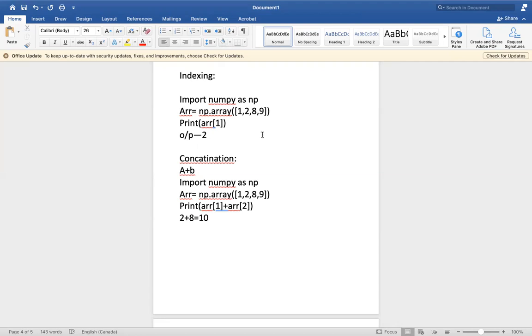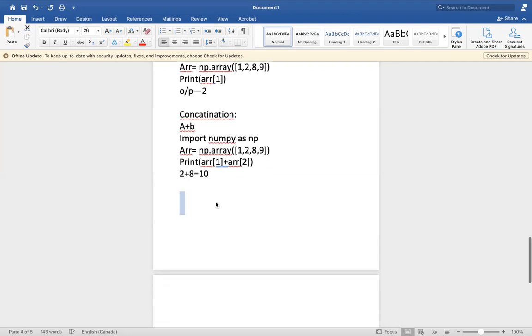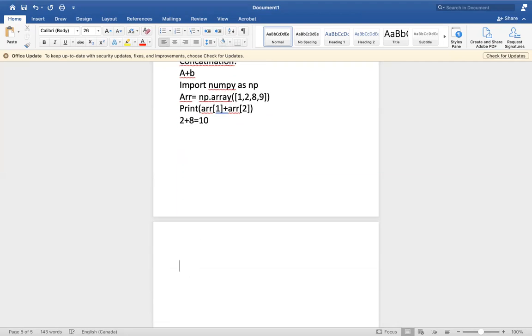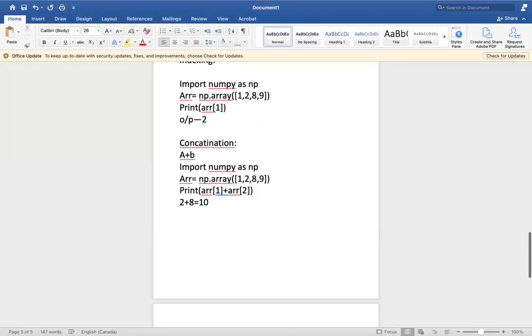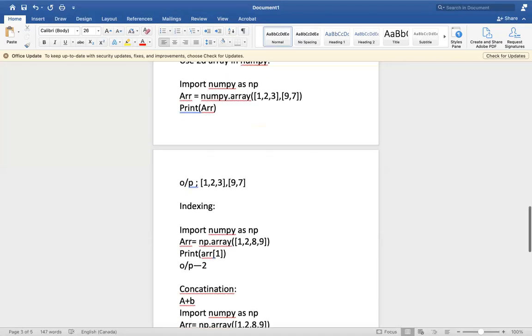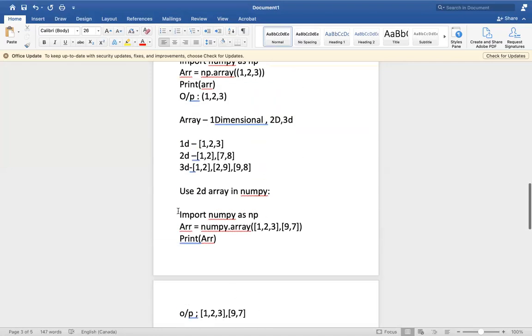Now if I want to do indexing on a two-dimensional array, or a three-dimensional array or something like that, how to do it? That's a good question. Now I will explain briefly how to do indexing on a two-dimensional array. If we discuss a two-dimensional array, it will be the same for 3 dimensions, 4 dimensions, etc. For this example, I am going to take a two-dimensional array.